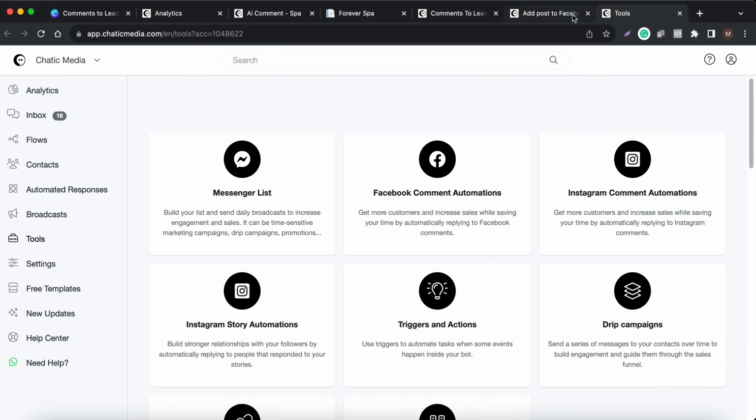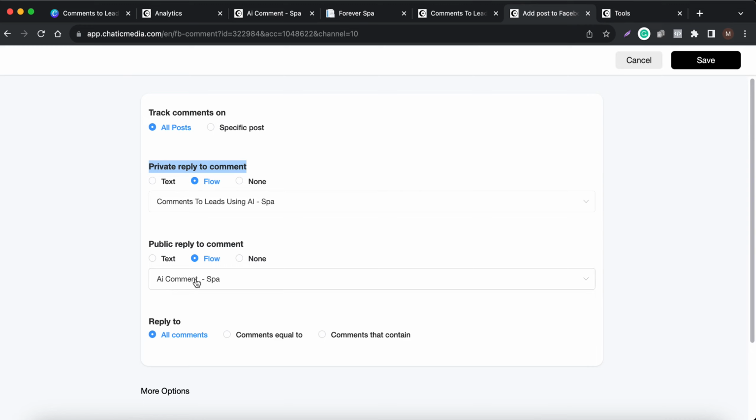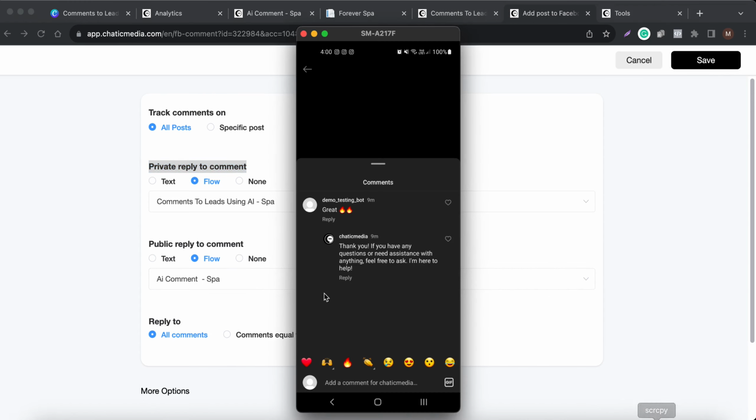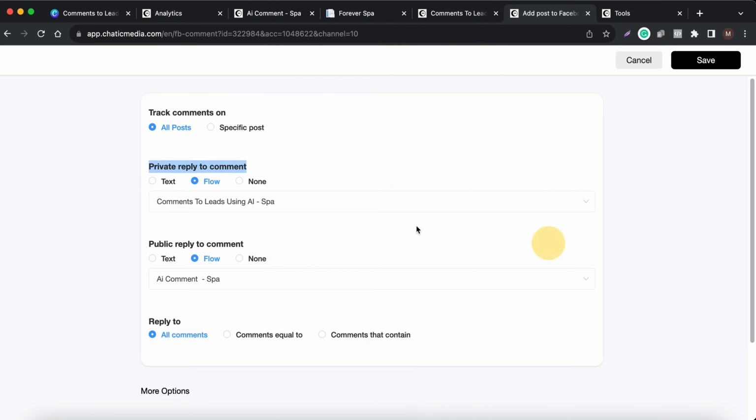And in terms of public reply, which is the comment reply, if you remember, when we added a comment on that Instagram post, we also received a reply from the AI. So here, let me show that comment. This actually responded to this customer using the AI. Thank you, simply like that. So if a customer asks anything about that business, it responds using that particular information. So let me show that.